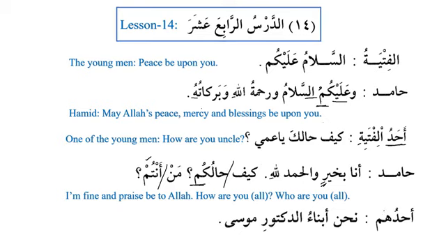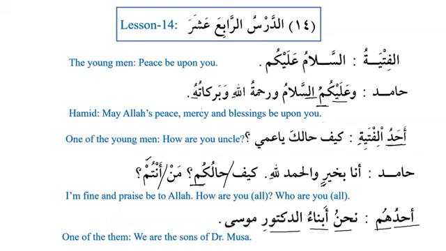Ahaduhum, one of them. We can see again here that ahadu is mudaf and hum is mudaf ilayh. One of them, nahnu abna'u ad-Dr. Musa. So nahnu, we are, so we can see that the plural of ana is nahnu. Abna'u Dr. Musa, we are the sons of Dr. Musa. So Abna'u ad-Dukturi, we can see that this is also mudaf ilayh, or we can say idafa construction. And then one of them says, we are the sons of Dr. Musa.